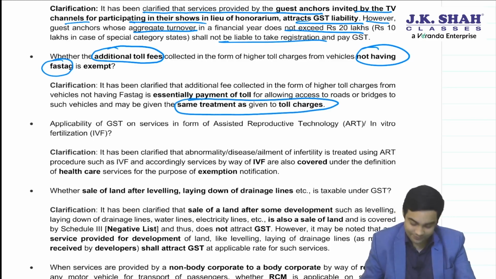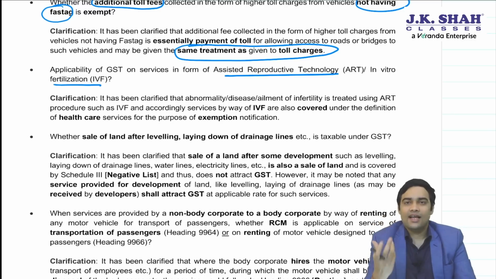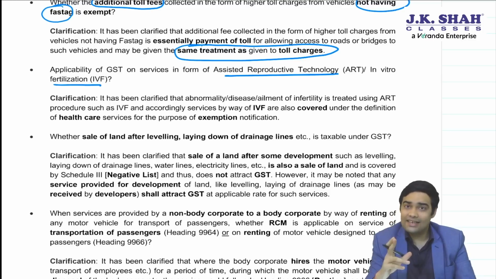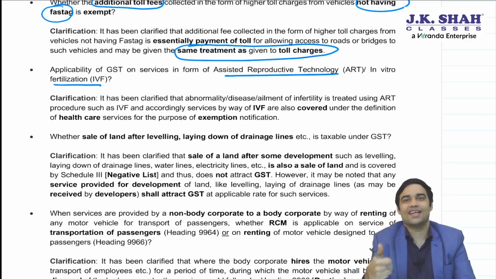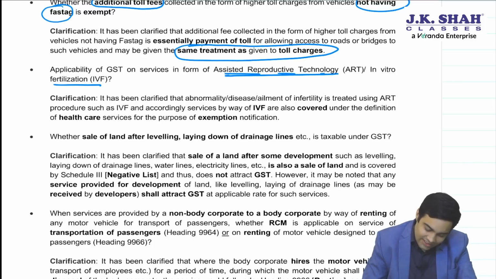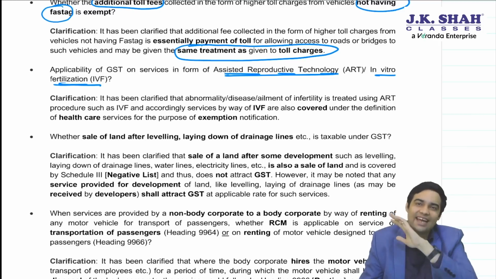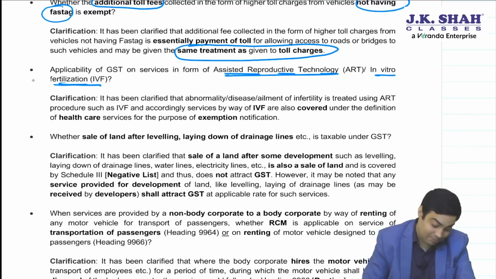Okay. Now, ART and IVF, basically these are services in relation to pregnancy. Whether this will also get covered under healthcare service? The answer is yes. Obviously, assisted reproductive technology and in vitro fertilization will be covered in healthcare service and will enjoy an exemption. Mark this important.